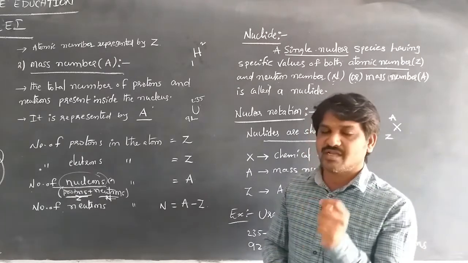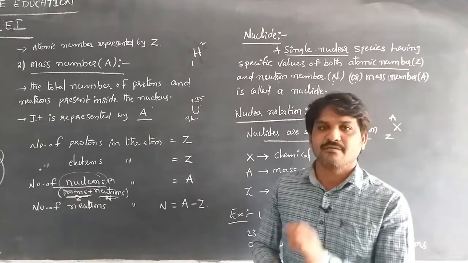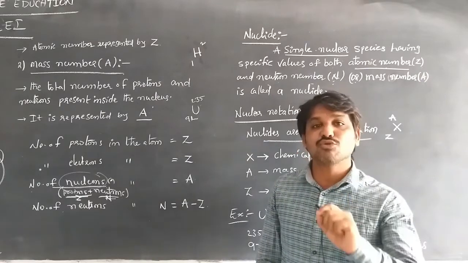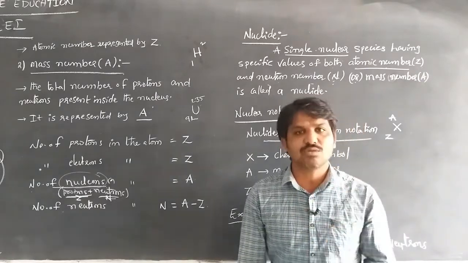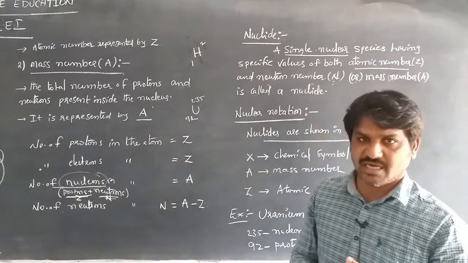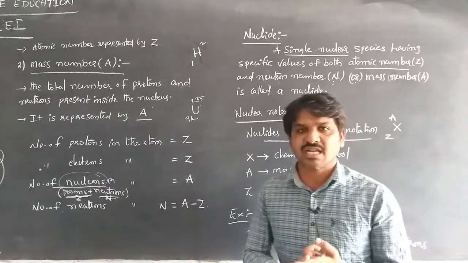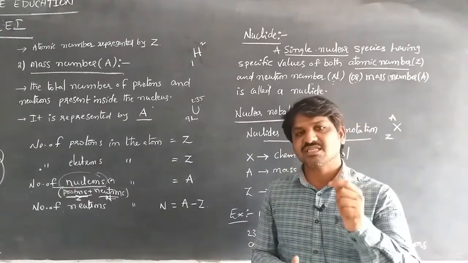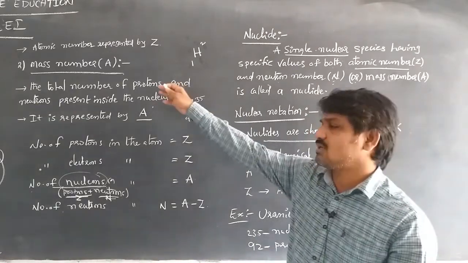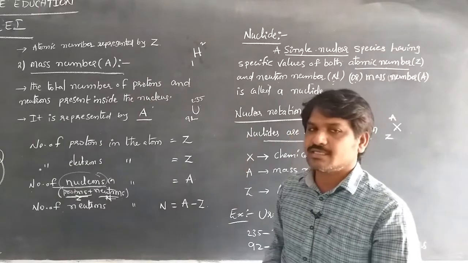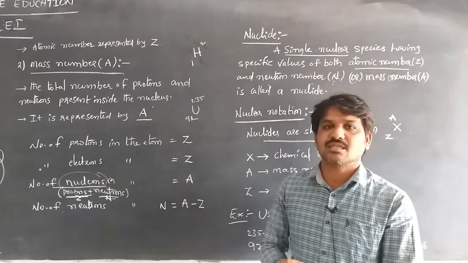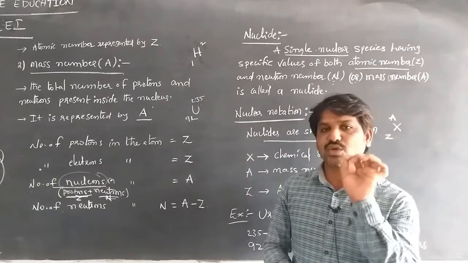For a neutral atom, the number of protons inside the nucleus is equal to the number of electrons revolving around the nucleus. The atomic number is denoted with the letter Z, and the mass number is the total number of protons and neutrons present inside the nucleus. The atomic mass number is denoted with the letter A. The number of protons and neutrons together is called the nucleons.